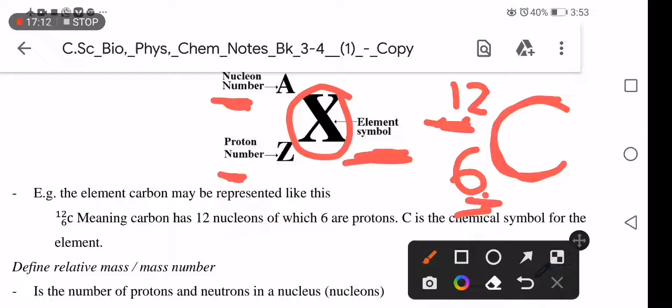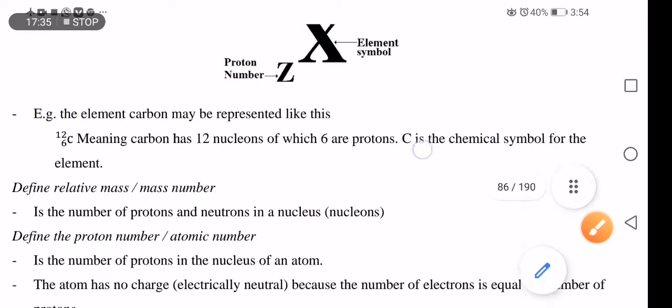Proton number, we are referring to the number of protons. And the number of protons is sometimes called the atomic number. The atomic number is the proton number. We are going to explain that. So let's move on and talk about mass number or relative mass.